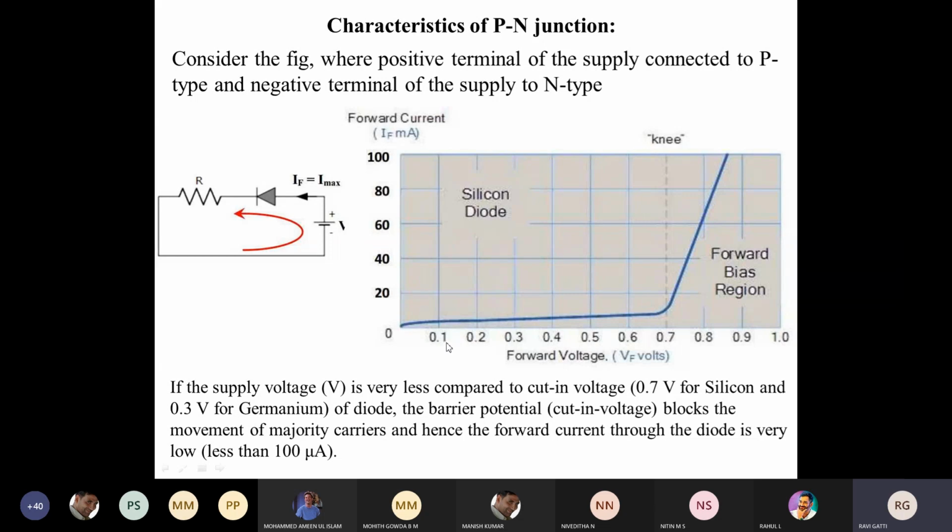But in the graph, you can see a minimum amount of current is flowing. Why is it? This is because of the minority charge carriers which are there in the diode. The minority charge carriers will be having a movement from positive to negative. So because of the minority charge carriers, a slight current will be flowing across the diode, and that current in practice is negligible. But for the VI characteristics, we will be mentioning that in terms of some milliamps, less than 1 milliamp or less than 2 milliamps only.